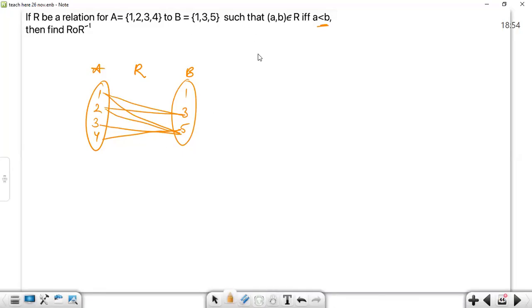So this is our relation. Let's write R as (1,3), (1,5), (2,3), (2,5), (3,5) and (4,5). Let me count: there are only 6.